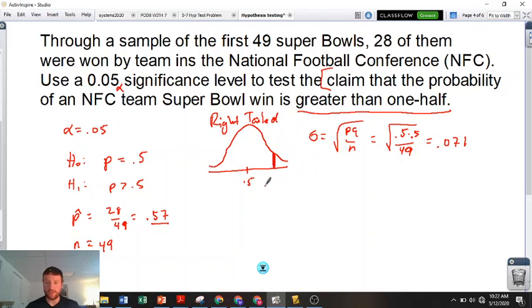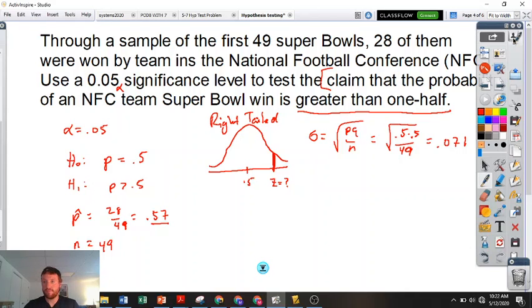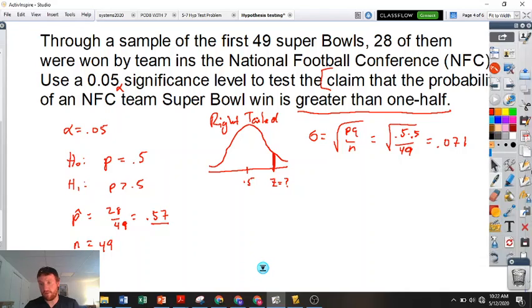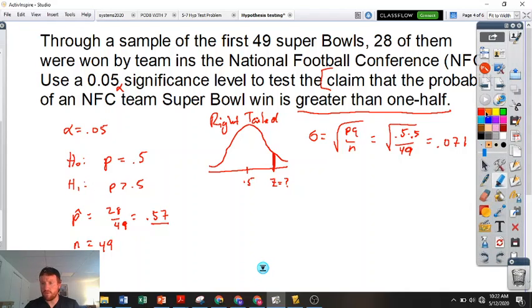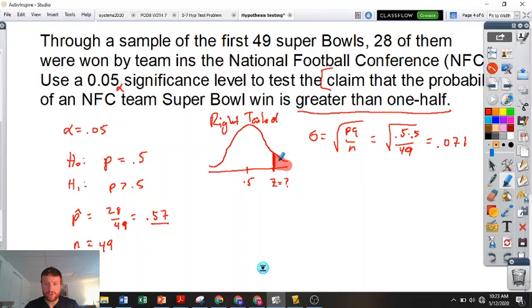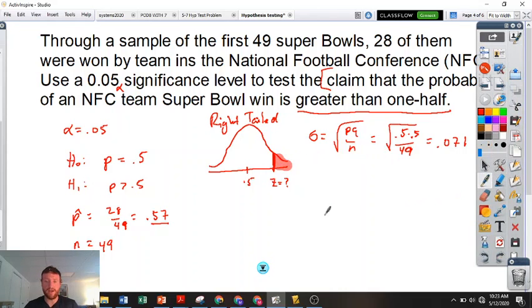So there's a couple ways to do this. We can find the probability that when the probability is 0.5, we get 28 out of 49 or more than that. It might be easier just to identify what is that number right here. What is this z-score that makes 0.05? And then we'll find out if 28 out of 49 is more than that, okay? So here's our rejection zone. That's your 0.05.